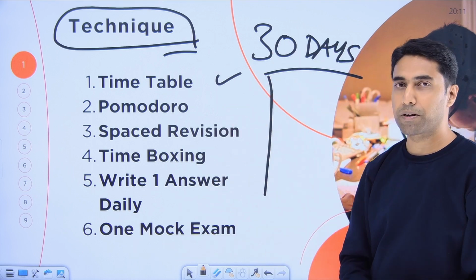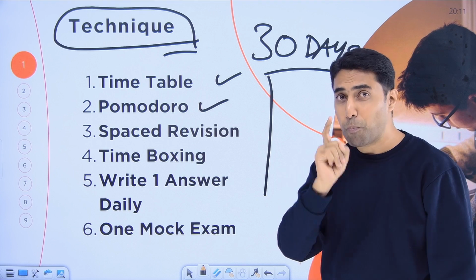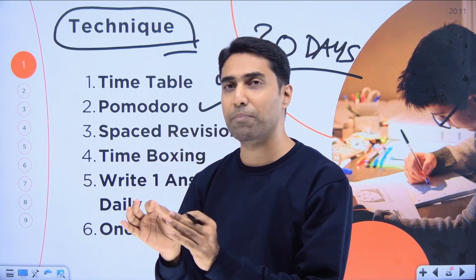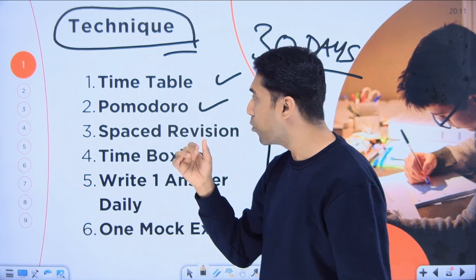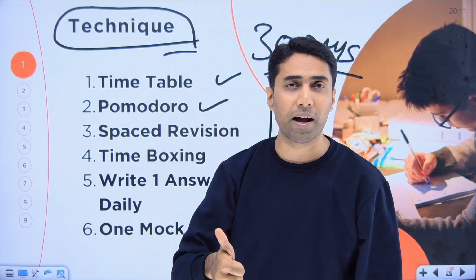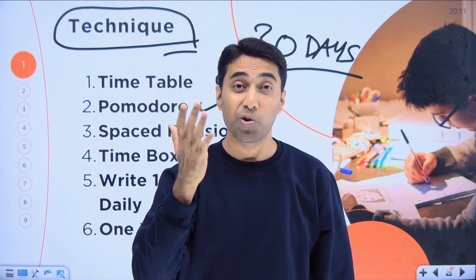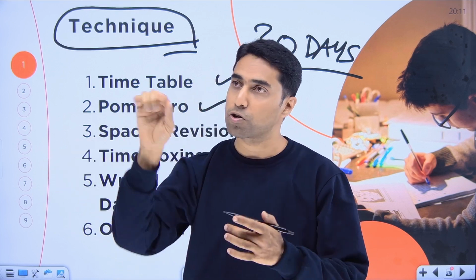First is you should have a timetable. Second, you should study in Pomodoro technique. Study 25 minutes, take 5 minutes break. Study 25 minutes, take 5 minutes break. Very simple. In fact, there are so many apps on your mobile. Even there are so many YouTube channels where somebody is studying in Pomodoro. You should just switch it on and do it.